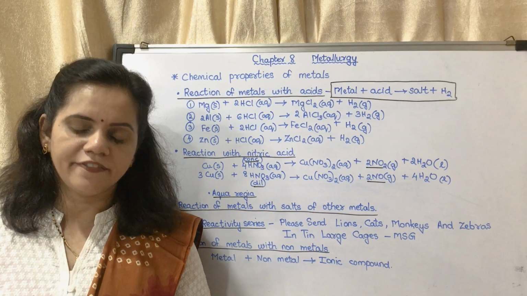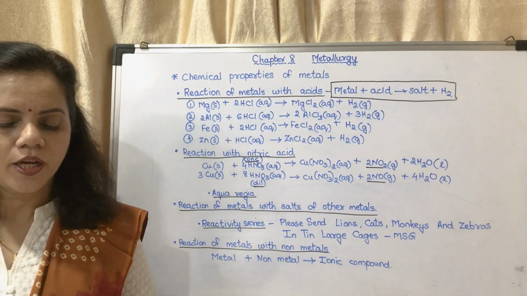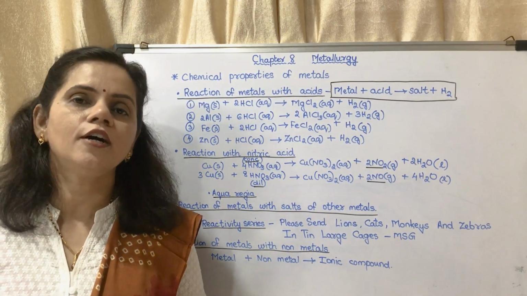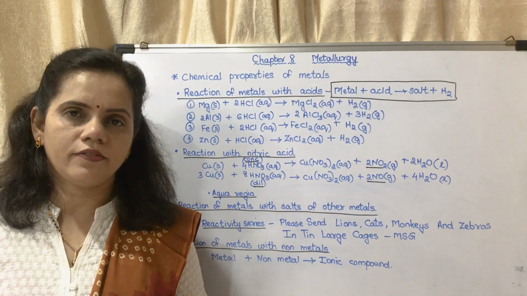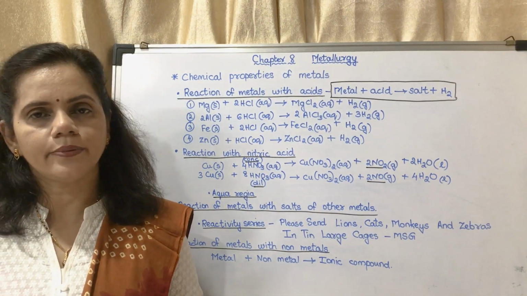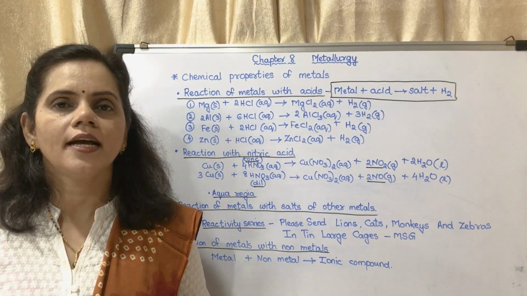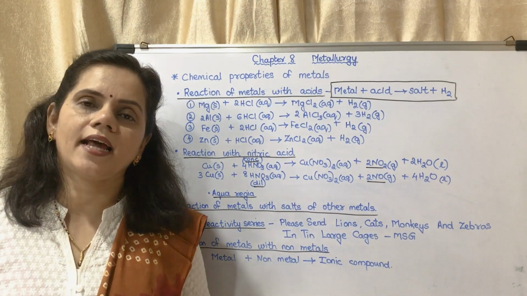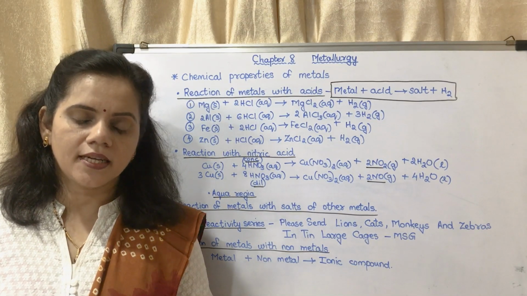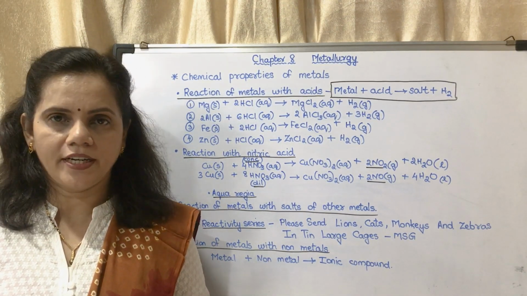On page number 95, figure 8.3, you may see you have to take a test tube and put zinc granules, that means a metal, in it. To that you have to add hydrochloric acid. The metal will react with hydrochloric acid to form the particular salt and hydrogen gas. The hydrogen gas will rise up, come down through the delivery tube and it is collected, coming out of the trough which is containing some water.